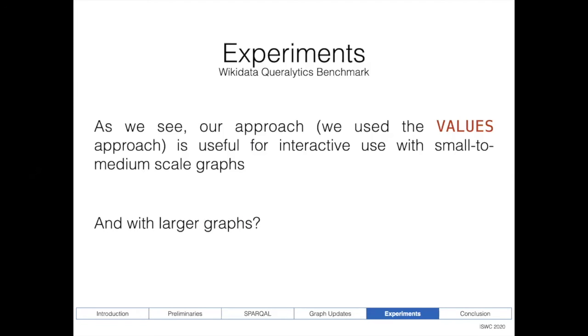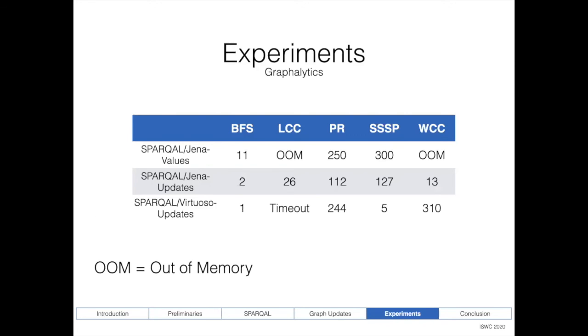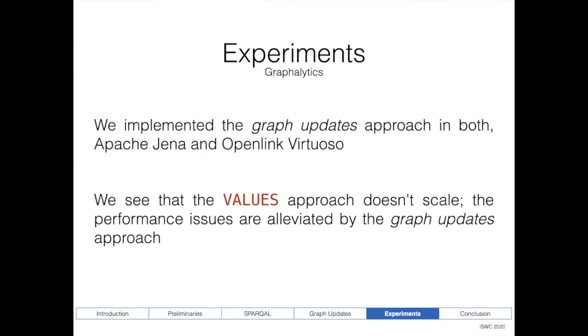We claim that our approach is useful for interactive use with small to medium scale graphs, but what happened with larger graphs? Here we tried with the Graphalytics benchmark, and as we see, the VALUES approach didn't scale for this size, but the graph updates approach that we implemented over Apache Jena and Virtuoso took a reasonable amount of time considering the scale of the graph. Then as a conclusion of this part of the experiment, we see that the VALUES approach doesn't scale, but the performance issues are alleviated by the graph updates approach.